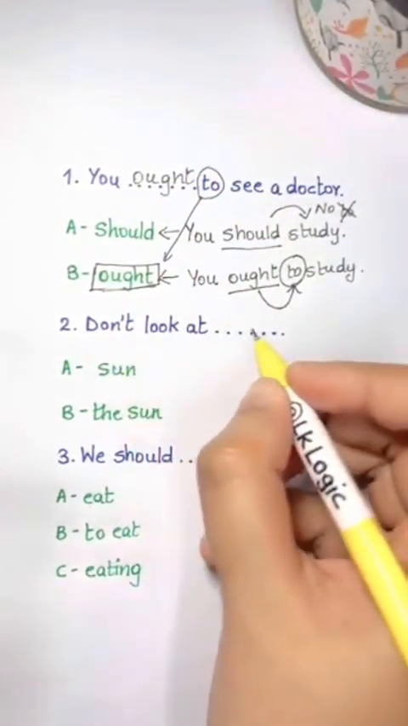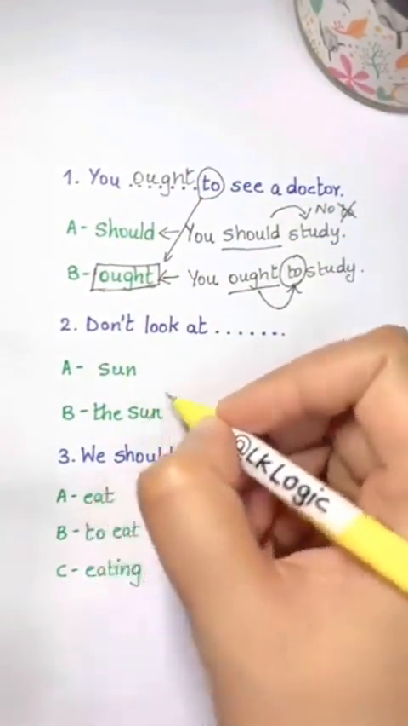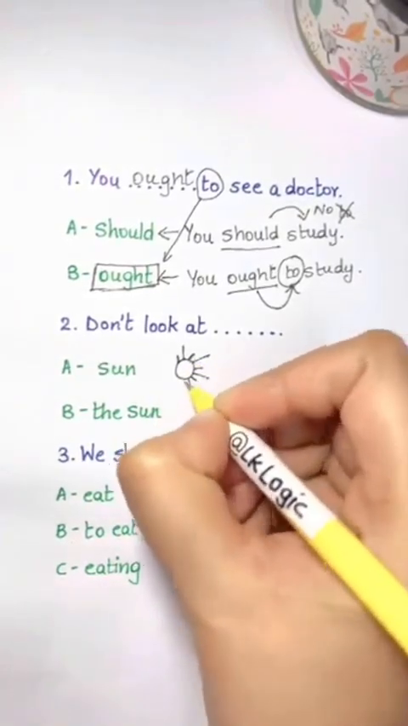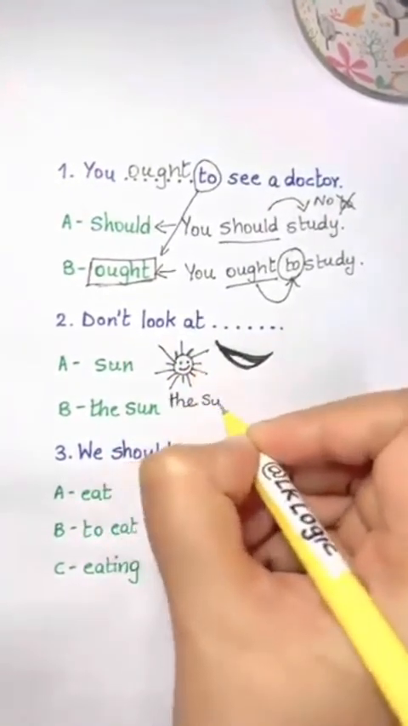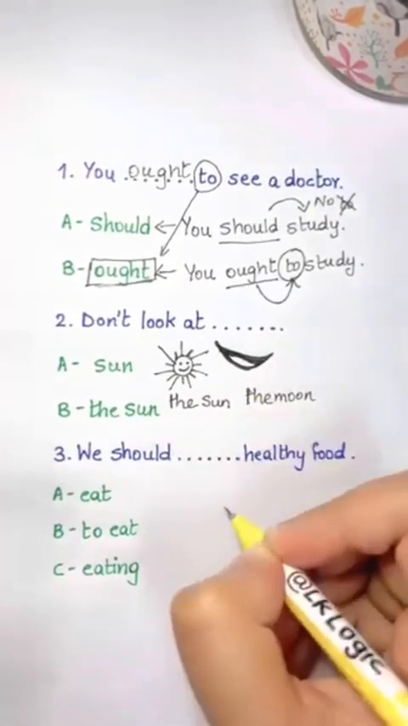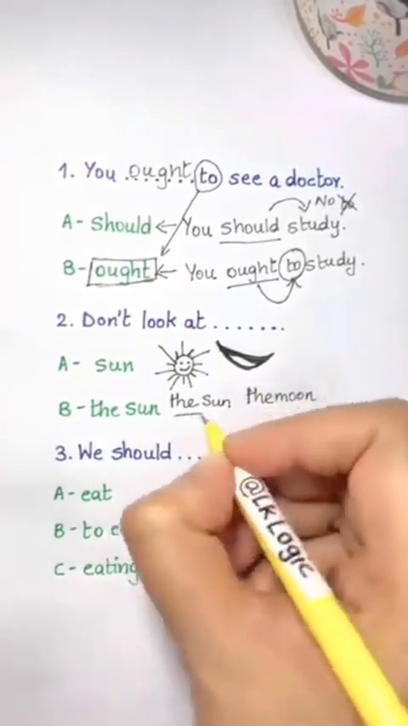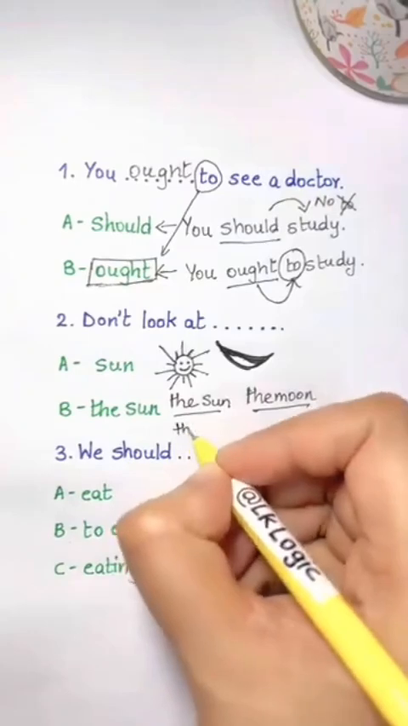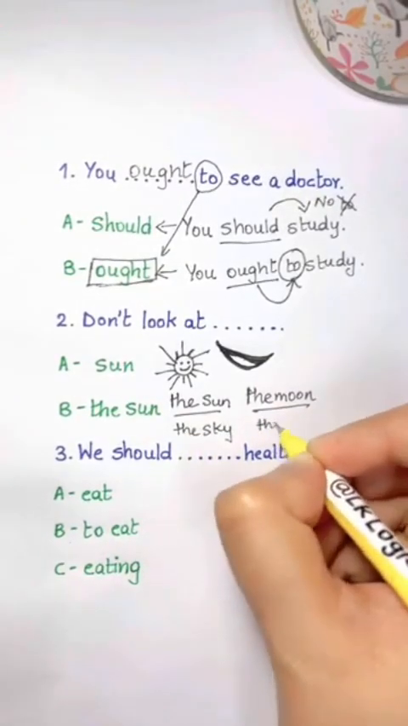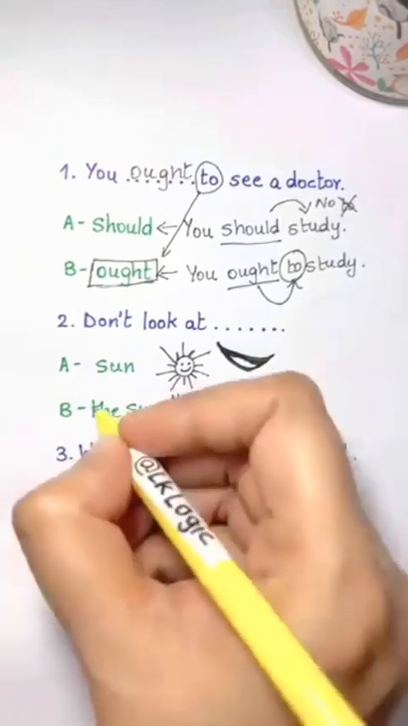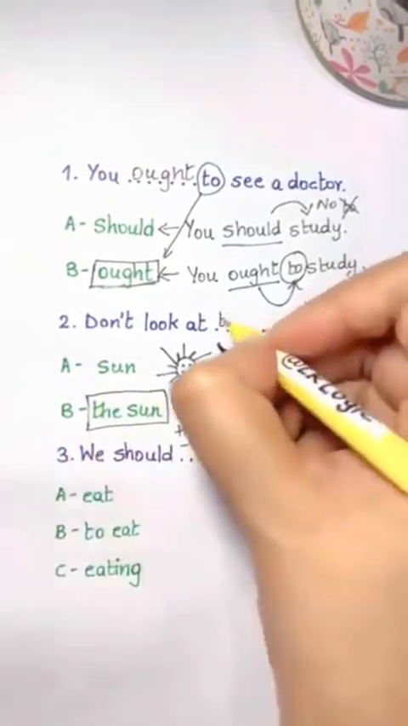Don't look at the blank. Son or the sun. The word sun, does it take the or not? How many suns do we have? Only one. How many moons do we have? Only one. So we say the sun and we say the moon. We use the with a thing when it's unique, when there's only one of it in the world. Another example, the sky, because there's only one sky in the world. And we can also say the world. Okay, so the answer here is the sun. Don't look at the sun.